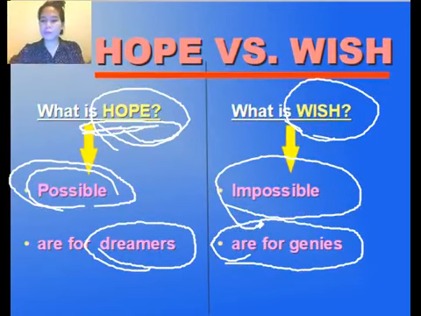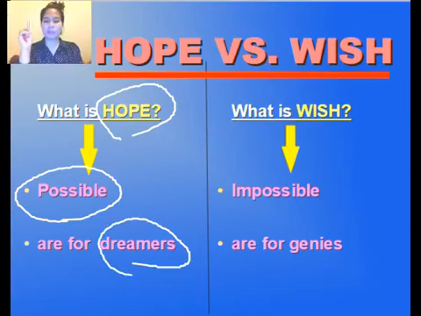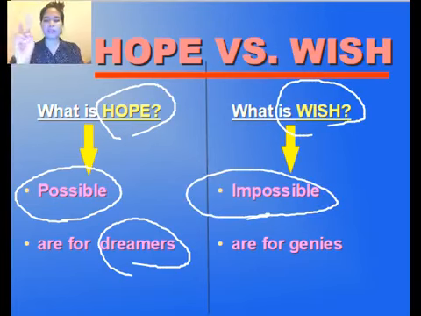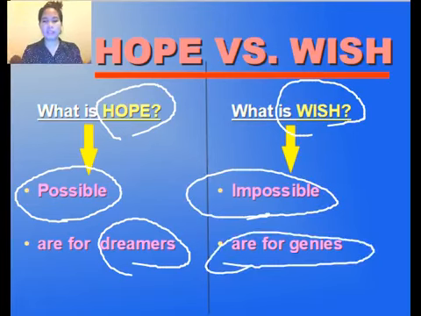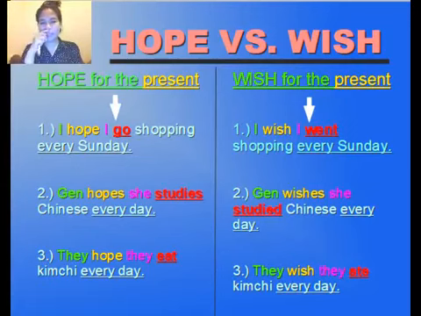So don't forget, when you say hope, that is possible and for dreamers. And if you wish for something that is impossible, that is for genies. Okay, that's clear. Next, let's make sentences using those. I'm gonna teach you how to use them.